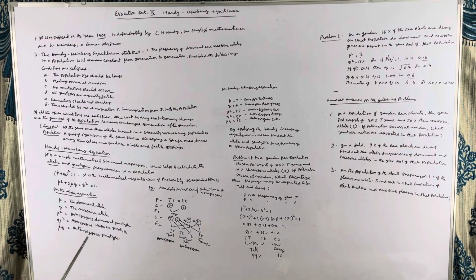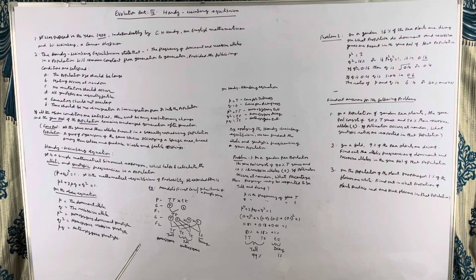It is a very simple equation, and in this equation p represents the dominant allele, q represents the recessive allele, p² represents homozygous dominant genotype, q² represents homozygous recessive genotype, 2pq represents heterozygous genotype. So in this way, various types of terms are assigned p and q.